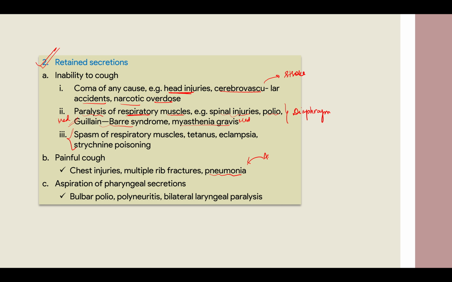And aspiration pneumonia is the most common complication of a lot of procedures, right? Then aspiration of pharyngeal secretions, again the same thing. If the muscles are weak here, if the nerves are weak here, you cannot throw the secretions out, so you will take everything inside.